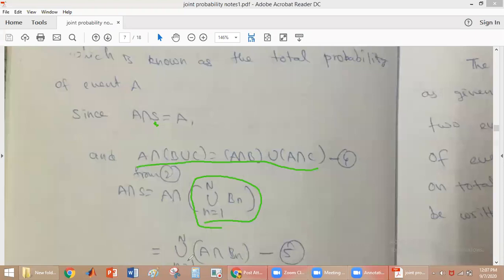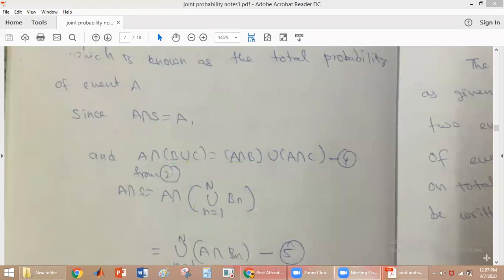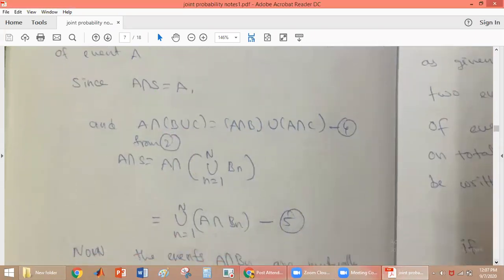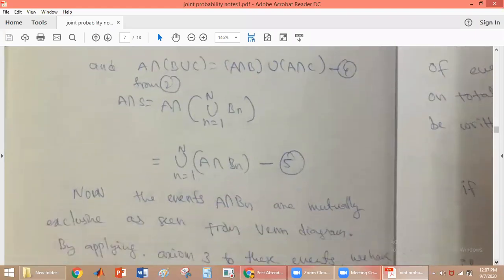So union n is equal to 1 to n, A intersection Bn we will be getting. So A intersection S is equal to union n is equal to 1 to n, A intersection Bn.